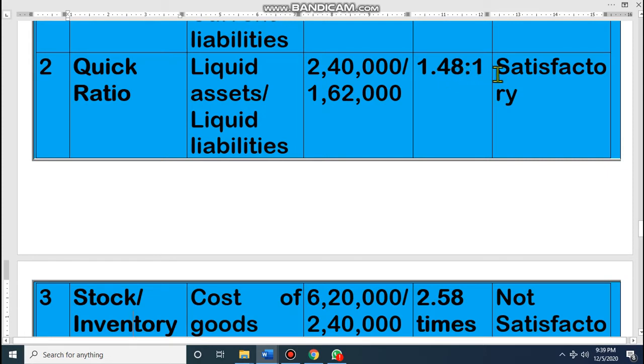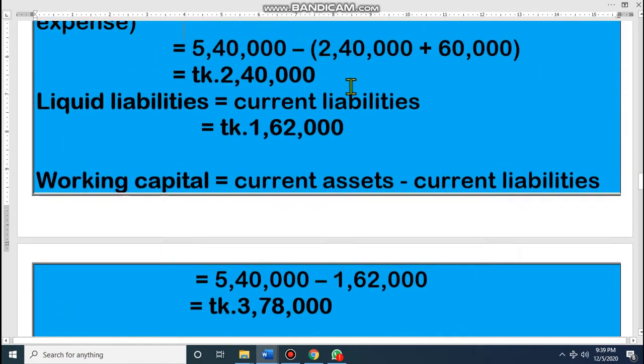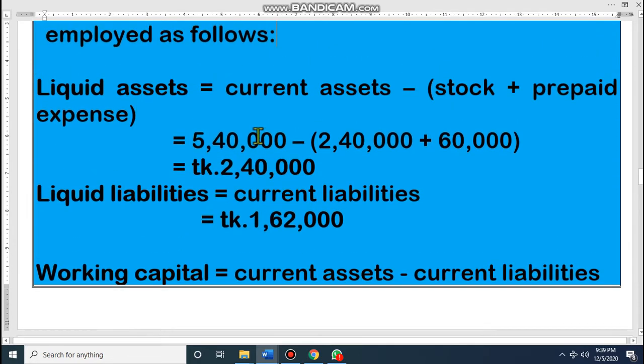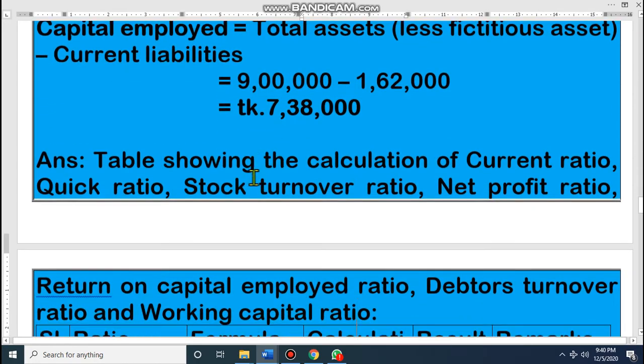It is satisfactory because 1 is to 1 is the standard value of quick ratio. Dear student, look at liquid asset. If you remember how we calculated it: liquid liabilities are 1,62,000, which is given, and liquid asset is 5,40,000 minus stock, which gives 2,40,000. That means we have liquid asset and liquid liability, just divide one by the other and you will get the liquid ratio.